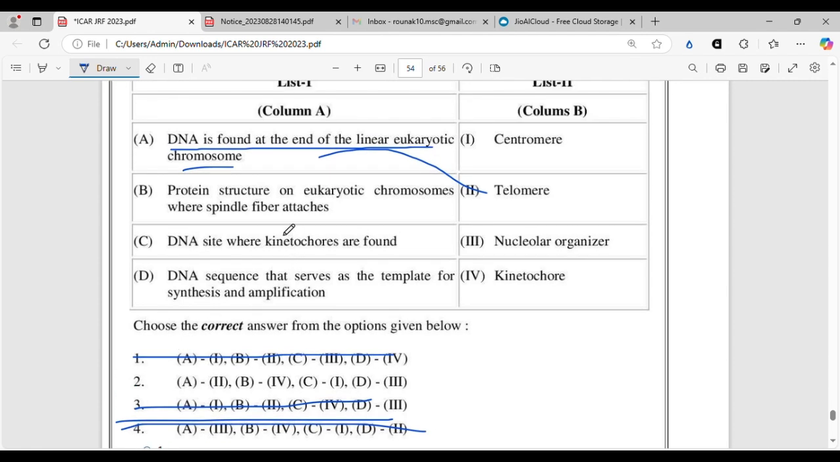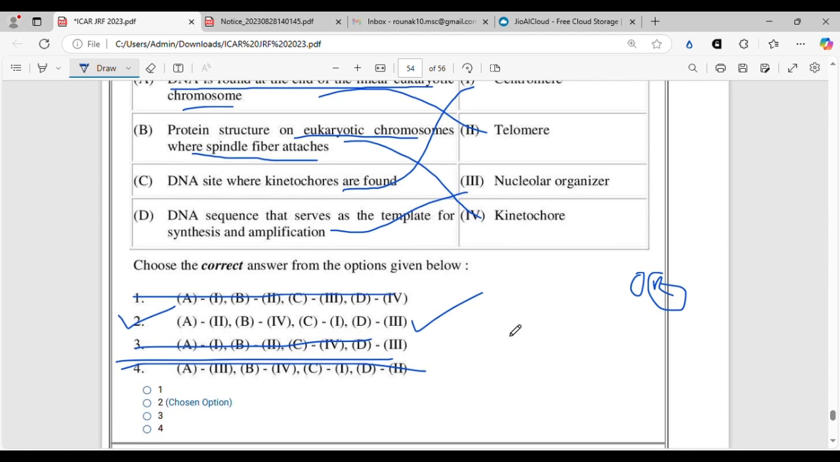Not a problem. Protein structure on eukaryotic chromosomes where spindle fiber attaches is the kinetochore, and centromere is the DNA site where kinetochores are found. In the centromere, there are kinetochores, and kinetochores are the structure on eukaryotic chromosomes where spindle fiber attaches. And finally, DNA sequence that serves as the template for synthesis and application is called nucleolar organizer. All right. So option 2, A2, B4, C1 and D3 is the correct answer.